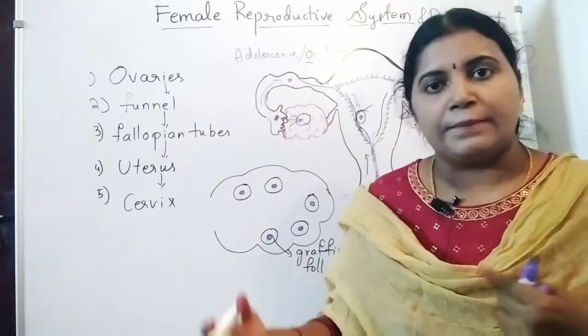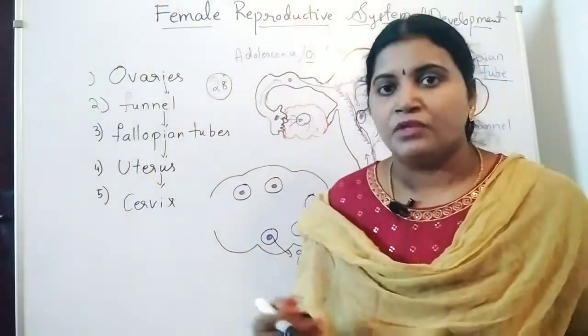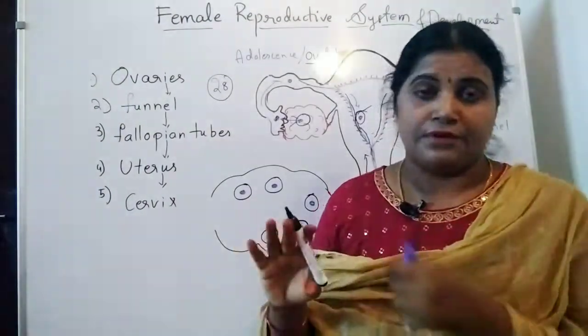It is going to happen frequently, after 28 days, monthly. Okay, that is about the menstrual cycle. So this is all about the female reproductive system.